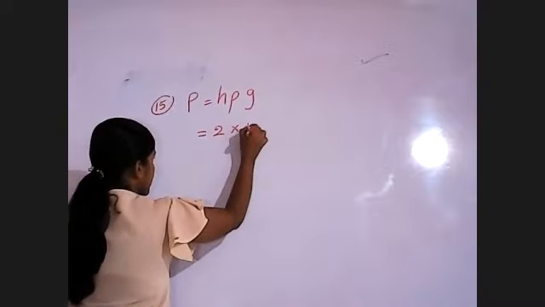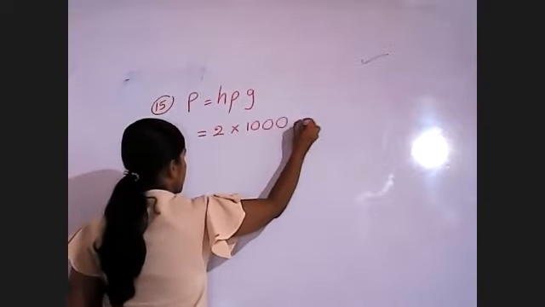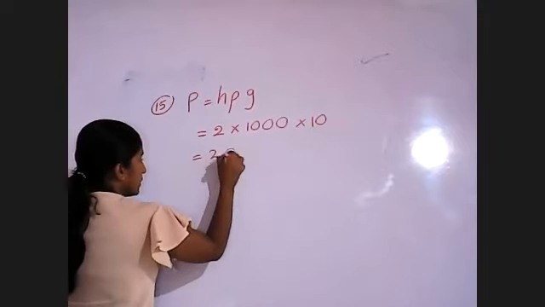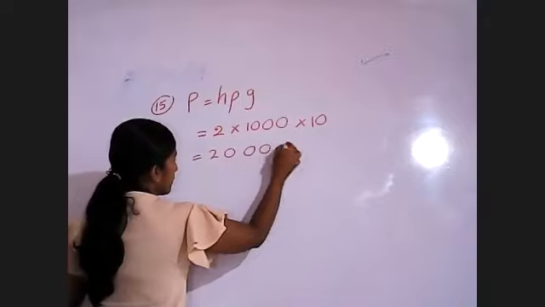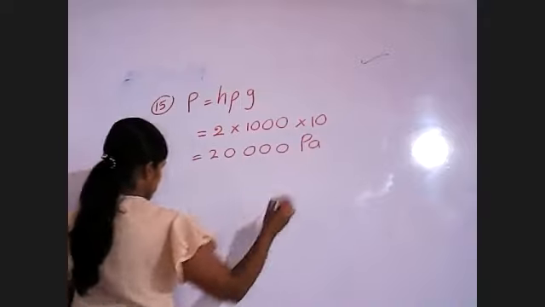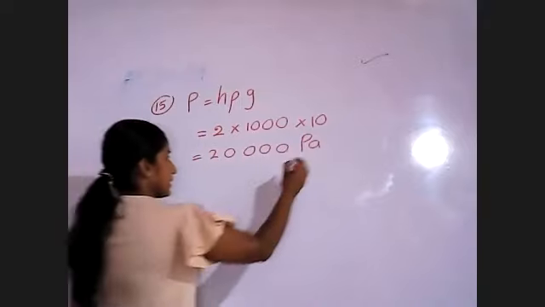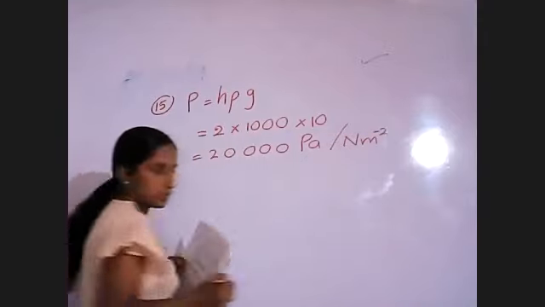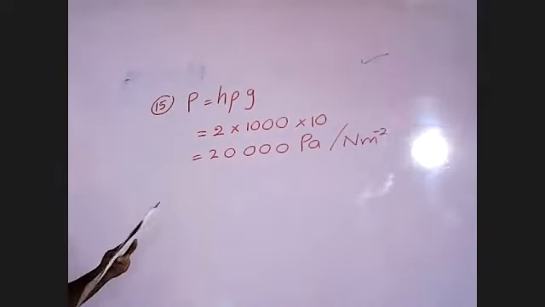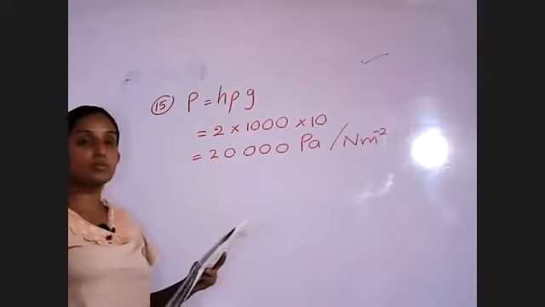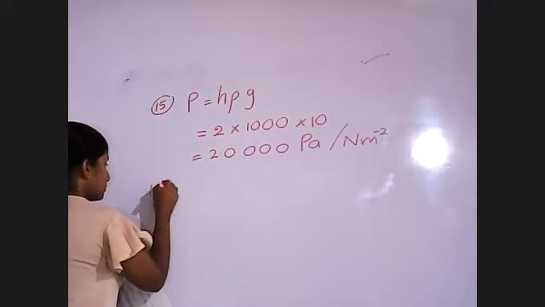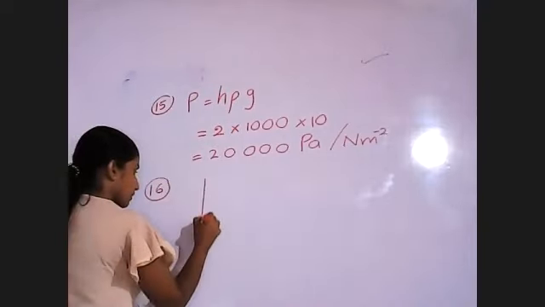The density given is 1000, into gravitational acceleration 10. That is 20,000 Pascal, or newtons per square meter. What is the answer? The fourth one. Then we will move to 16.